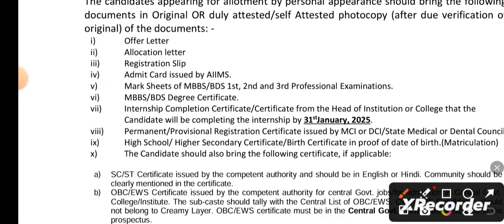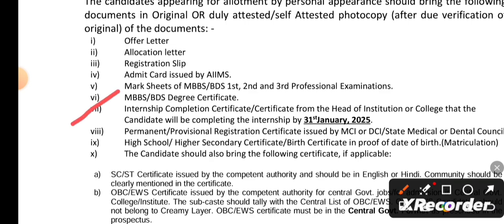And you have to carry your internship completion certificate. And as for the internship completion certificate, the last date for completing your internship should be within 31st January 2025. If your internship is going to complete in February, they are not going to accept it. So please be very careful about this. Your internship should be completed by 31st January 2025. That should be the last date in your internship completion certificate.